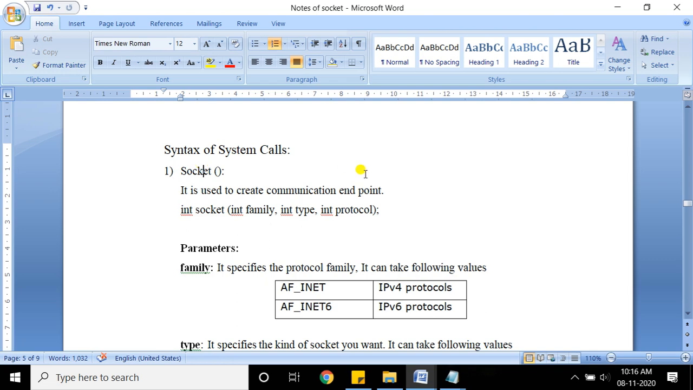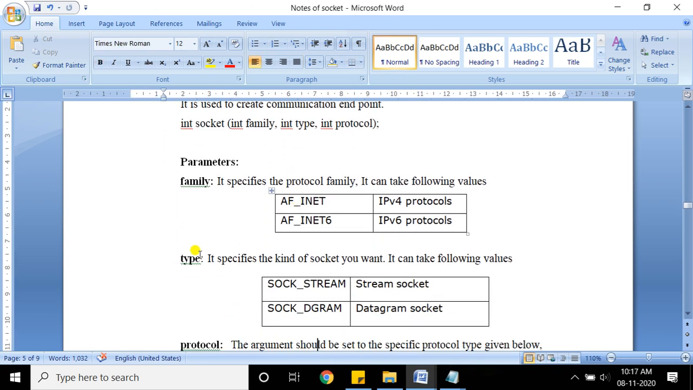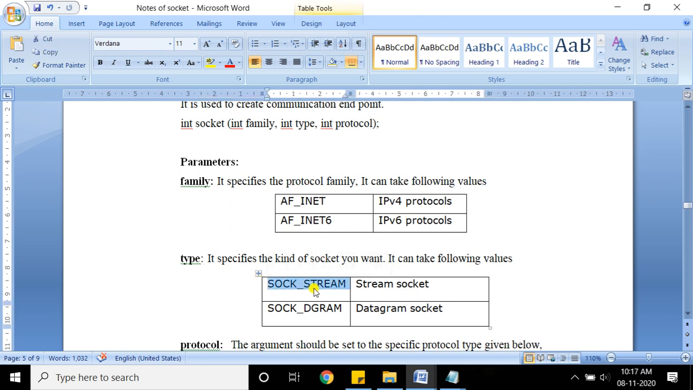As we saw above, there are two types of sockets. The first is stream and second is datagram. So you need to mention what is the type. Let me tell you what is the value for this type. The value of this type parameter is either SOCK_STREAM or SOCK_DGRAM. SOCK_STREAM is used when you are using stream socket. That means if you are doing a TCP program, then it will be SOCK_STREAM. And if you are doing a UDP program, then it is SOCK_DGRAM, that is datagram socket.